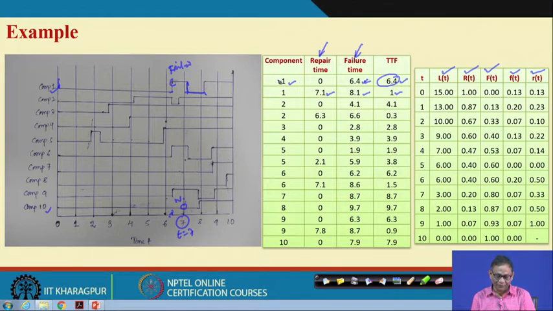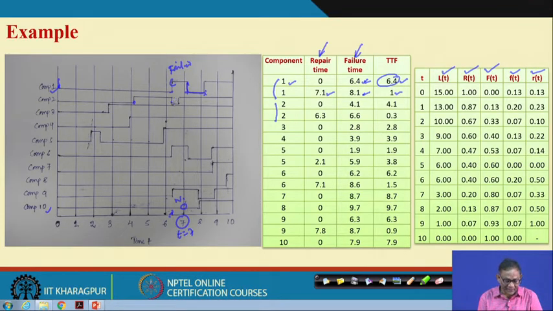So component 1, within these 10 units of time, undergoes two failures, one at 6.4 and another at 8.1 unit of time. Component 2 first fails at 4.1, you see that it fails here.